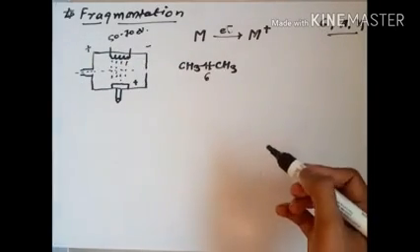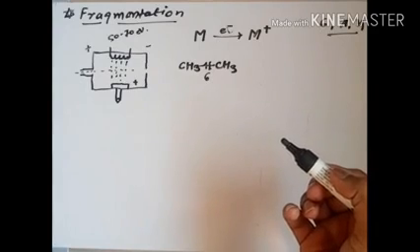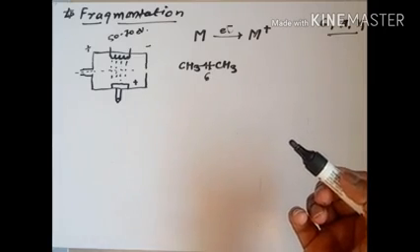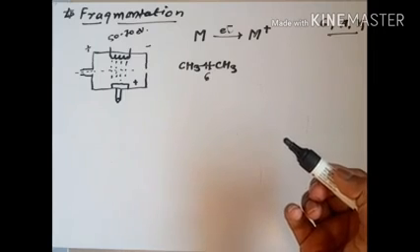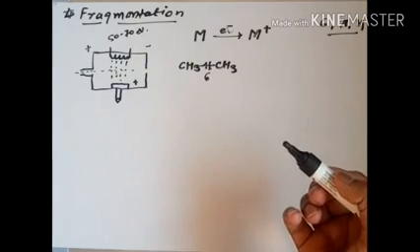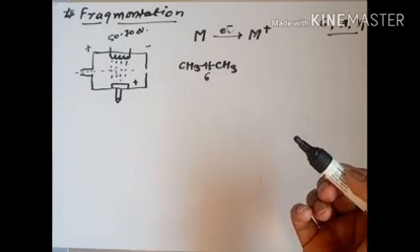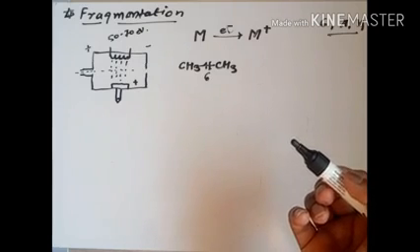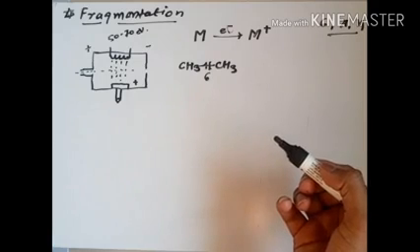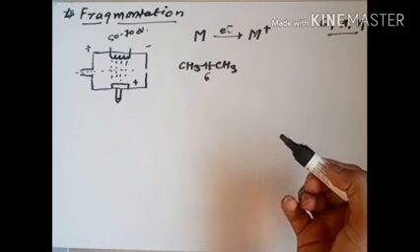But we use the higher 50 to 70 because if we use a tremendous amount of energy, the beam is responsible for the fragmentation of the molecule, meaning we get each and every possible peak in the mass spectrum. If we use 8 to 15, it is possible that some peaks we do not get, because it is not enough to do complete fragmentation of any molecule. That's why we use 50 to 70 electron volt energy, so that all types of species appear in the mass spectrum.